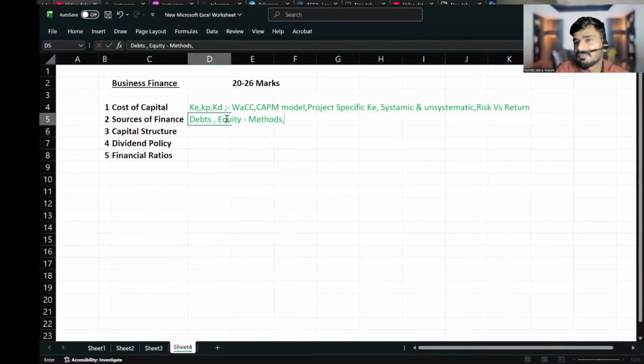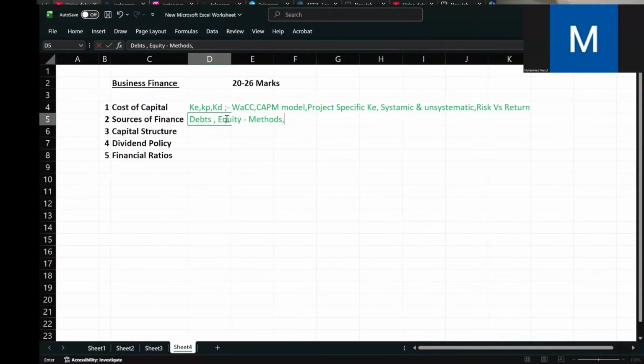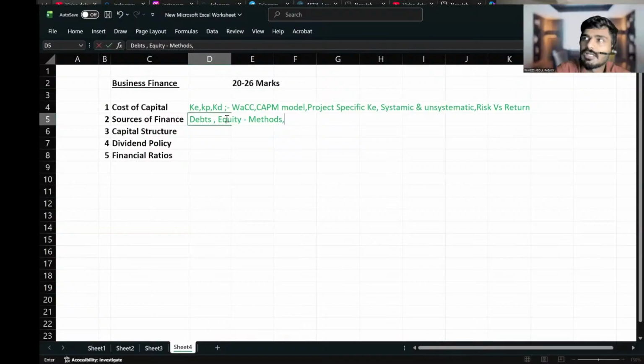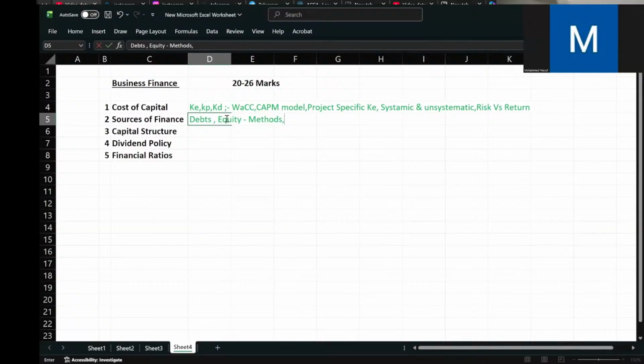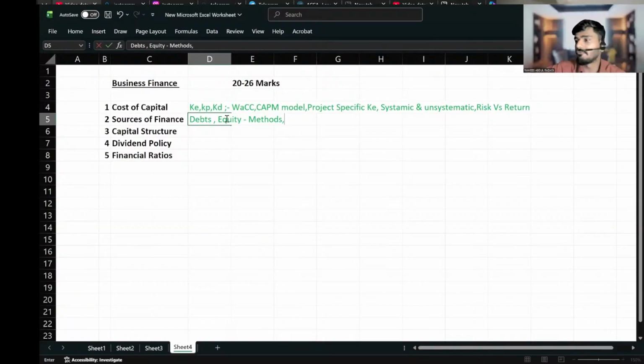I can tell you. The difference between reserves and retained earnings is that both are profit kept aside, but reserves are profit kept aside for a specific thing. Maybe to pay salary, or something else. If you are keeping the profit aside for a specific thing, then it is called reserves. If you are keeping the profit aside generally, it is called retained earnings. For future uncertainty, retained earnings will be there. If anything happens, like a loss, we can recover from it.